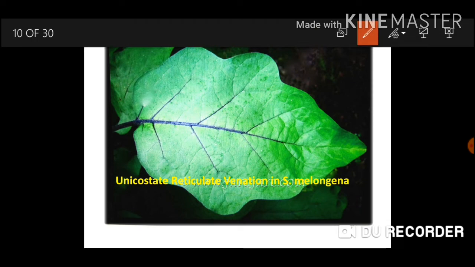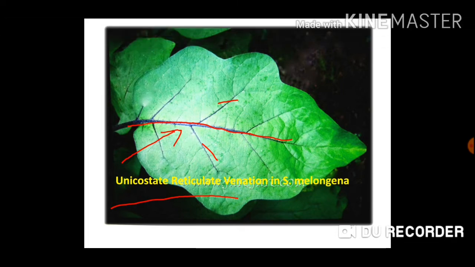So what is meant by unicostate reticulate venation? Now here you can observe that the midvein or the midrib is prominently visible and the lateral veins are not that prominent. Therefore it is called unicostate reticulate venation. Uni means one and costa means vein. Only one vein, that is the midvein, is prominently visible or conspicuous. Therefore it is called unicostate reticulate venation.